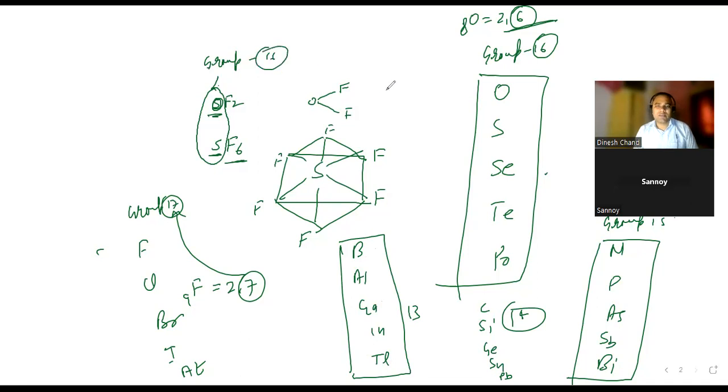So here oxygen maximum bond is 2. And here is sulfur, sulfur maximum 6. What is the reason?